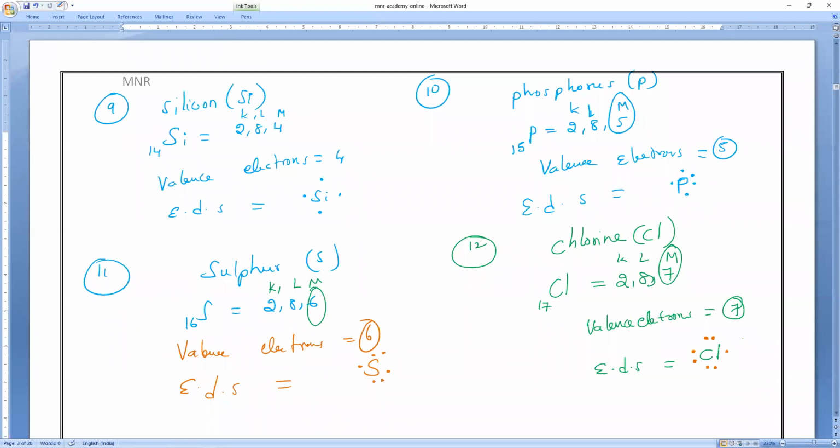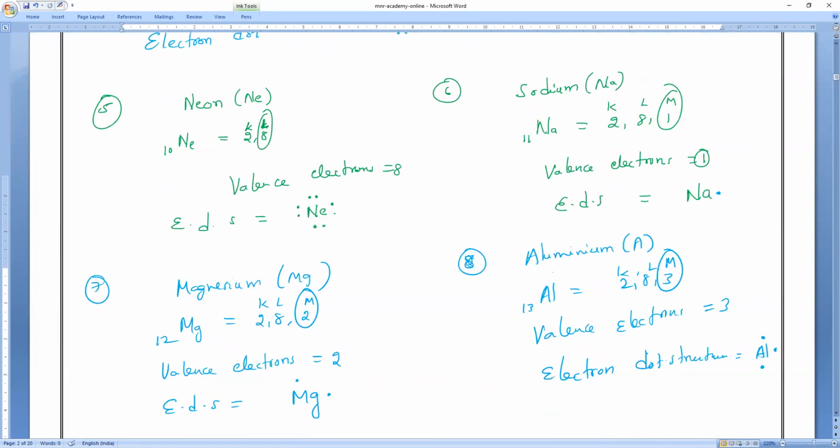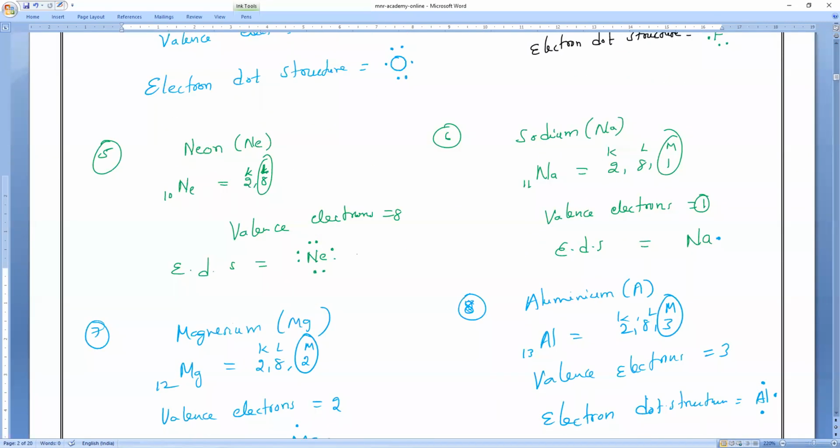Now, if you see the valency of neon alone, all of you check it. How many electrons are there? Neon has 8 electrons, so it is already completed, with 8 electrons in the valence shell.